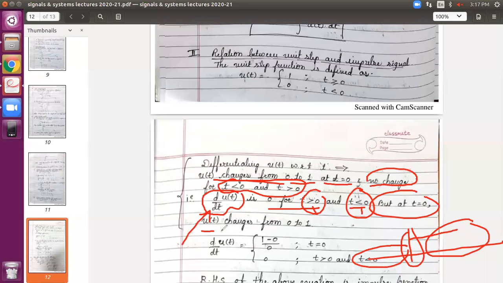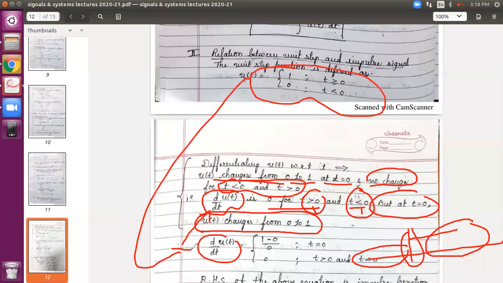So u of t is changing from 0 to 1 at t equals 0, the center. So how can I write the above equation? Differentiate this, the left side is like this. Okay, d by dt of u of t. Here, instead of writing 1 and 0, this doesn't matter for you. Okay, 0 for left and right side, no change in the amplitude, it is 0.